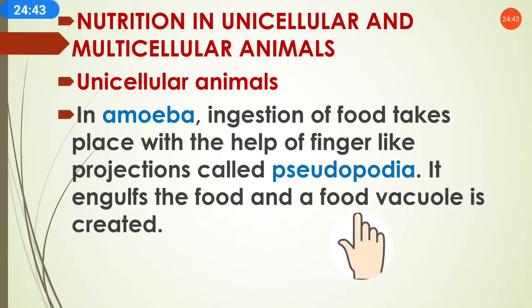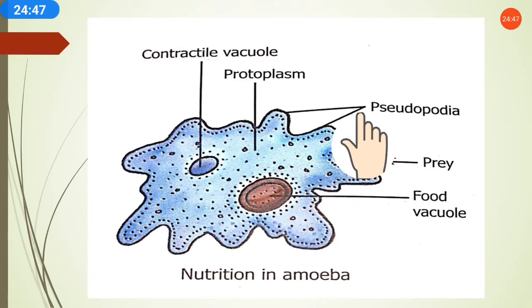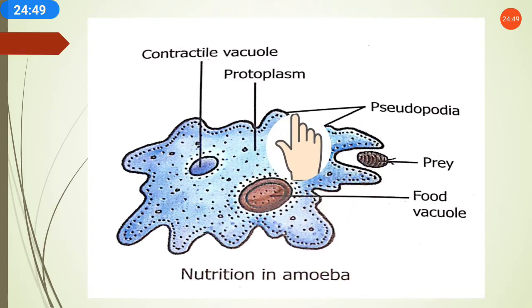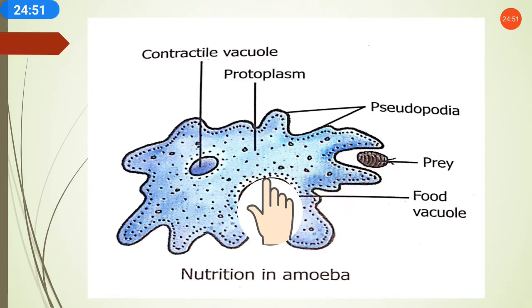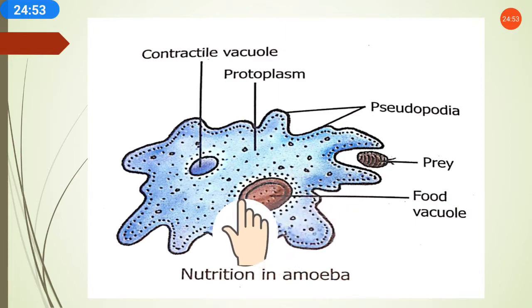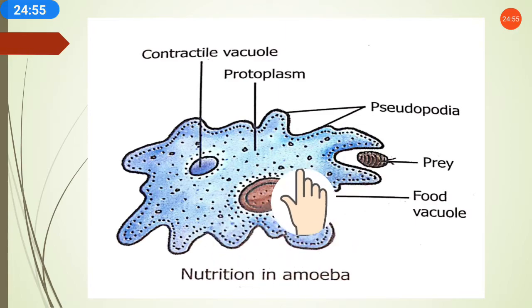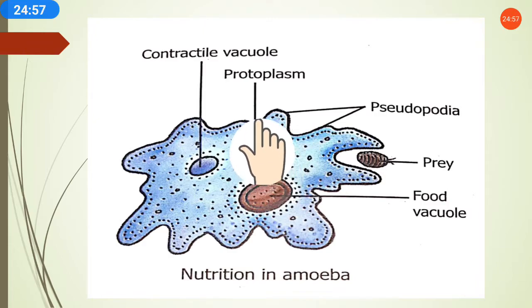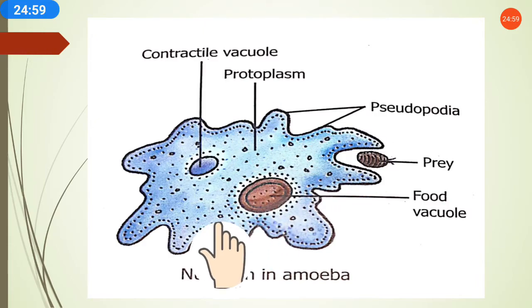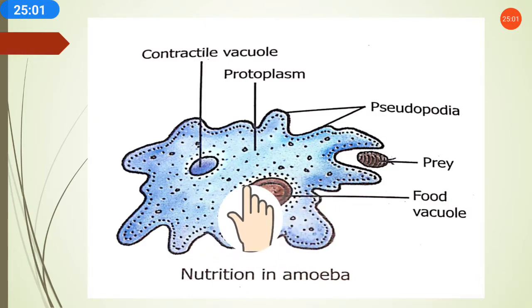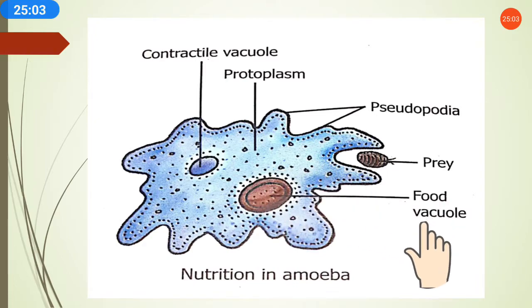It engulfs the food and a food vacuole is created. Engulfs means it takes in the food, and the food goes into the cell, and once the food is engulfed through the outer wall, it makes a food vacuole.